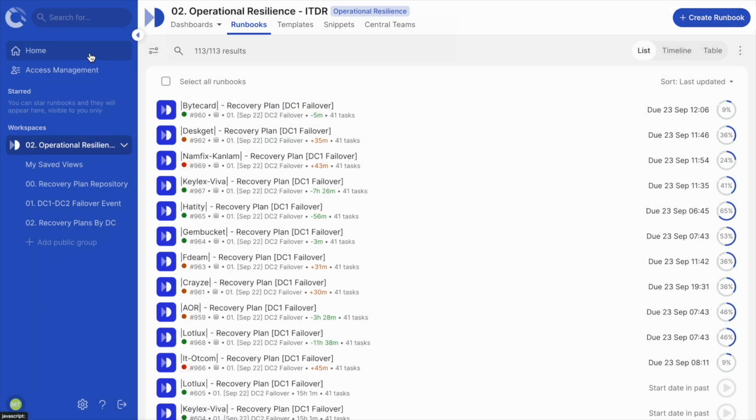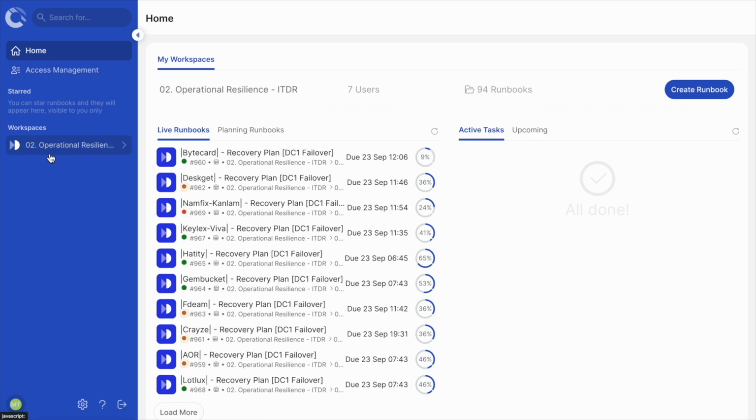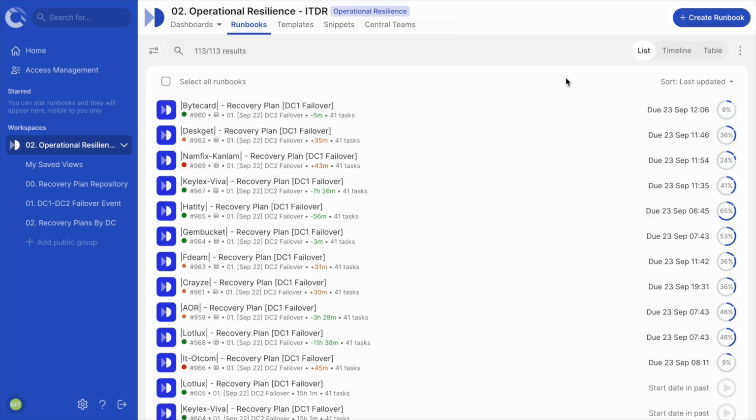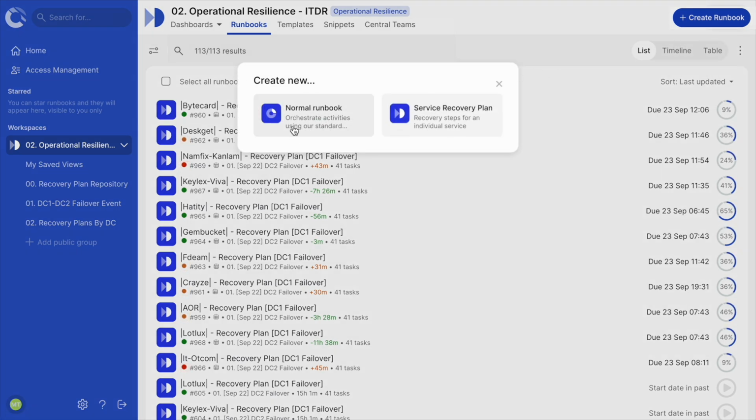You can also create runbooks by using the navigation bar on the left-hand side of the screen. Once you have selected your workspace, you will see the Create button at the top right corner. In the pop-up window, you can choose your runbook type, either a normal blank runbook or a runbook type that already has a set configuration applied for a particular type of execution. For example, a recovery plan, a failover, or a validation runbook. I am going to create a normal runbook.